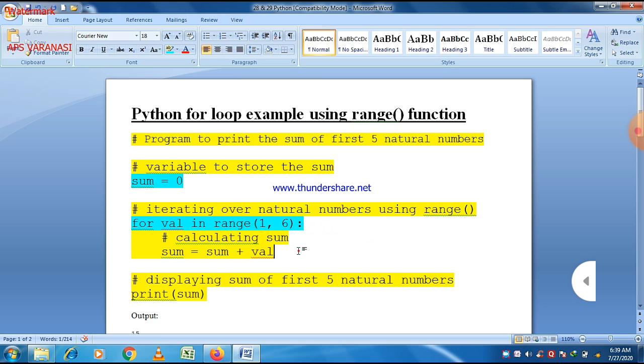The rest are comments which define the functionality of this program at different points. Sum is equal to sum plus VAL here, and at last we use print sum to print the sum of the first n natural numbers.